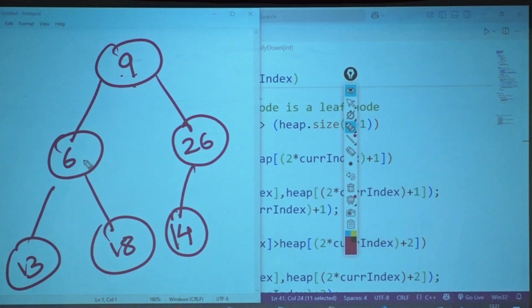9, right, left node say, are you greater? Yes, I am greater. So will I swap it? Yes, I will swap it. Okay? After swapping this, if I do an if again, then it becomes wrong. So right now I am swapping it. I will make 9 here.